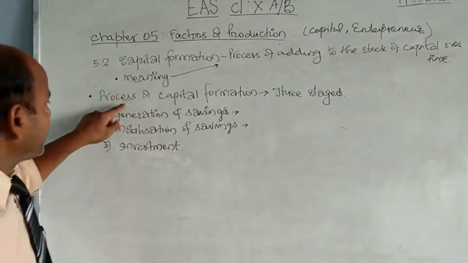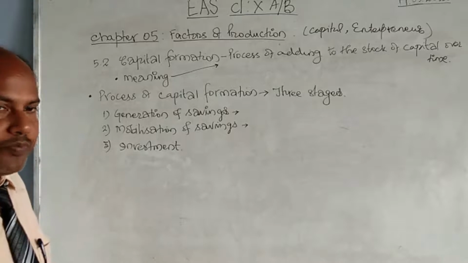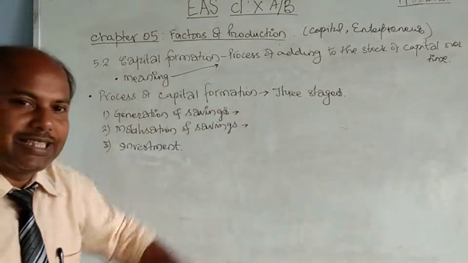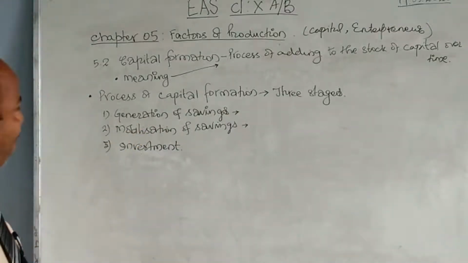There are 3 stages of capital formation. That means, how is capital formed? So the process of capital formation involves 3 important stages. First stage is called generation of saving. Second stage is mobilization of saving, and the third stage is investment.